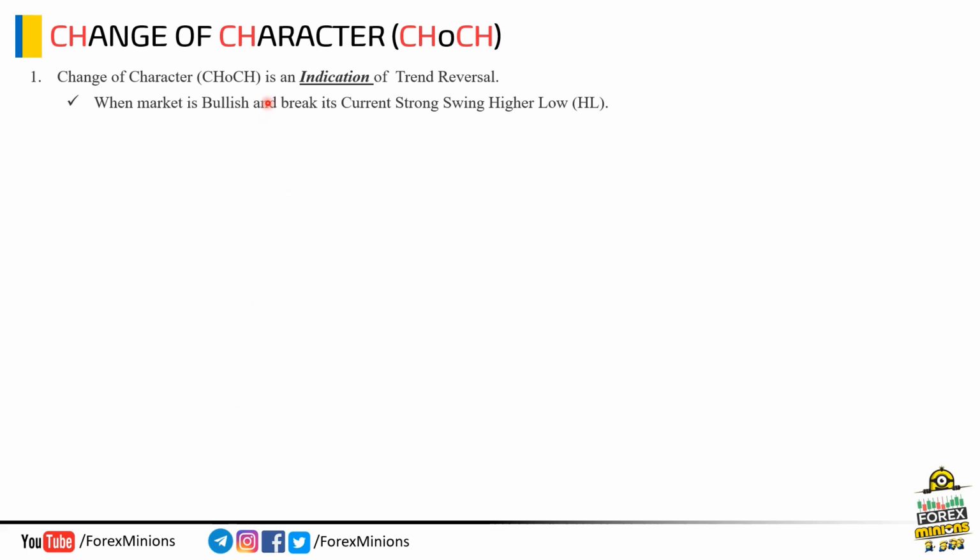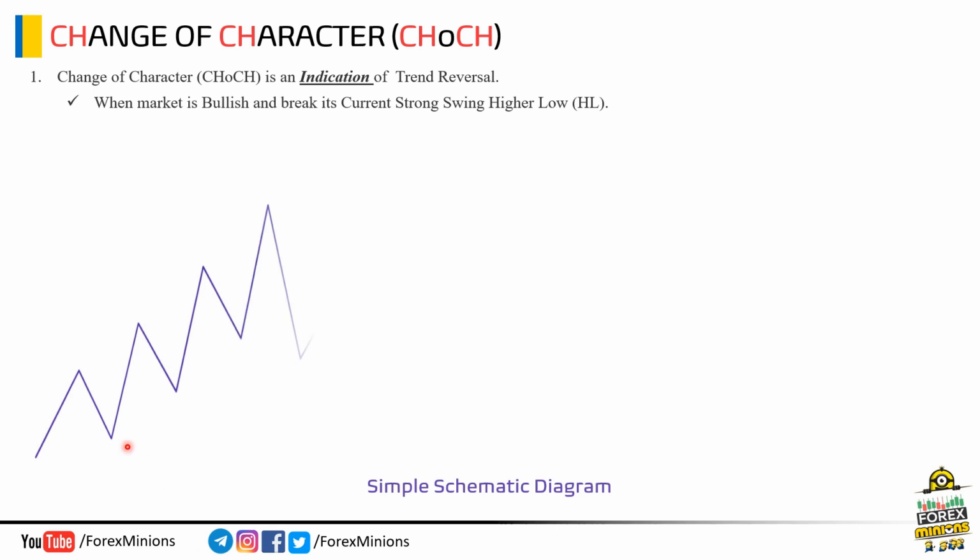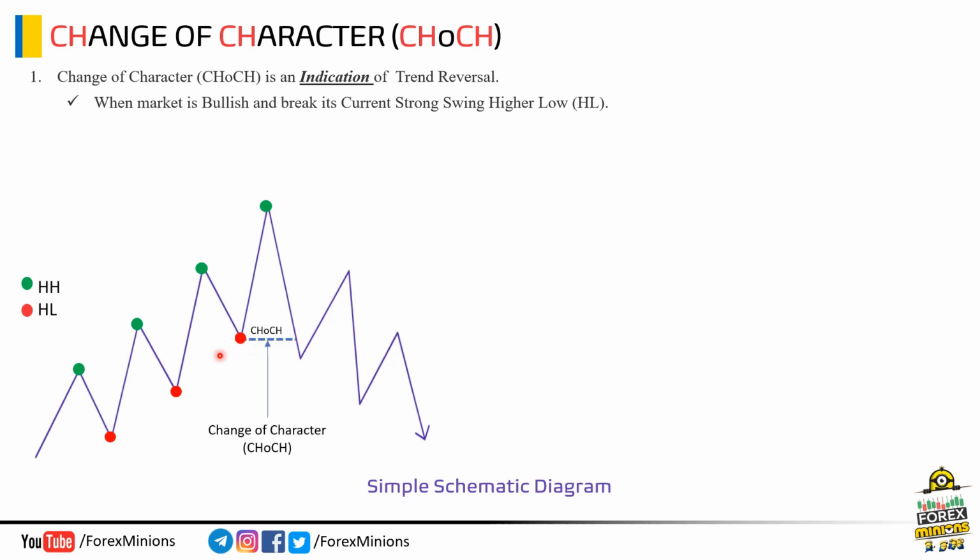Change of character, which is also known as CHoCH, is an indication of trend reversal. Now, when market is bullish and market breaks its current strong swing higher low, this is indication of CHoCH in bullish market. Here is a simple schematic diagram of bullish trend reversal. Note these points. These are higher highs and higher lows of bullish trend. Green marking is for higher high and red point indicates the swing higher low. Now, notice this point, market breaks this level which is higher low. This is indication of change of character or CHoCH. At this point, market is changing its trend from bullish structure to bearish structure.